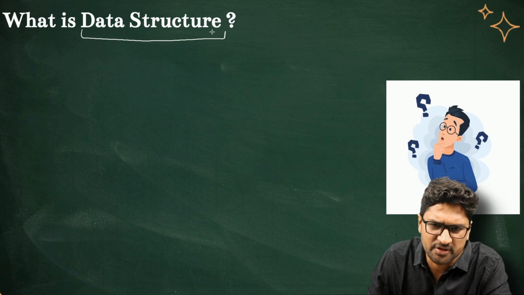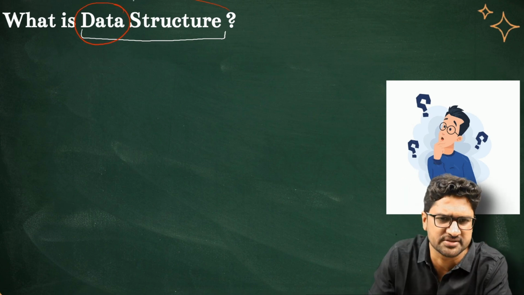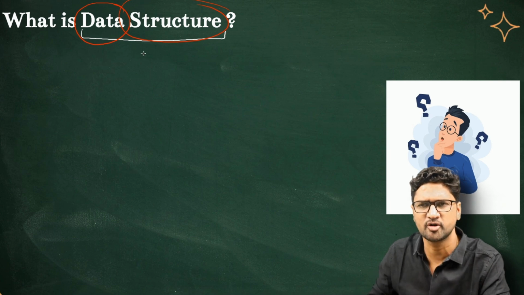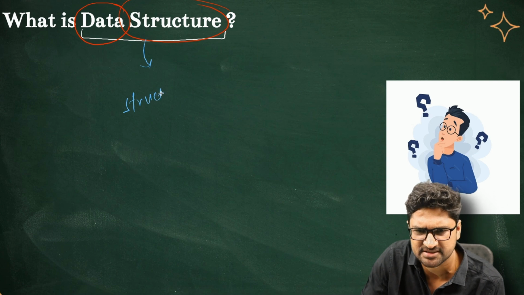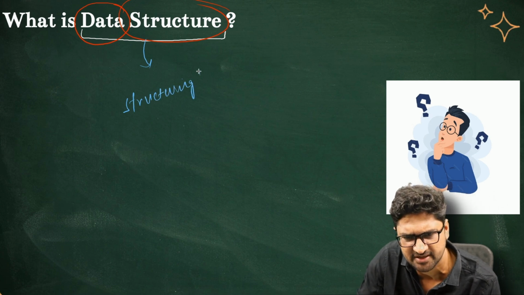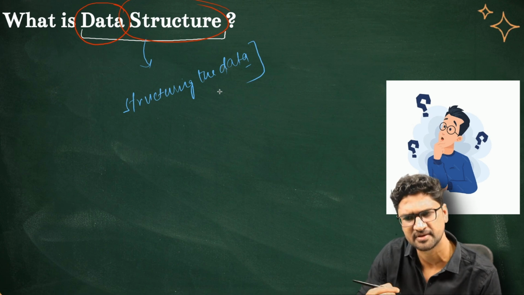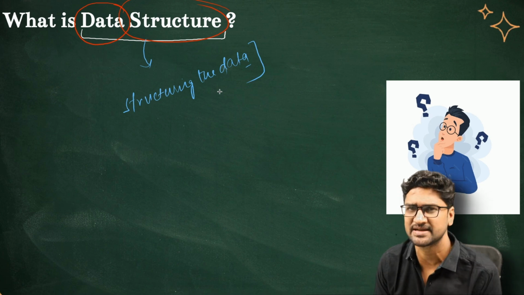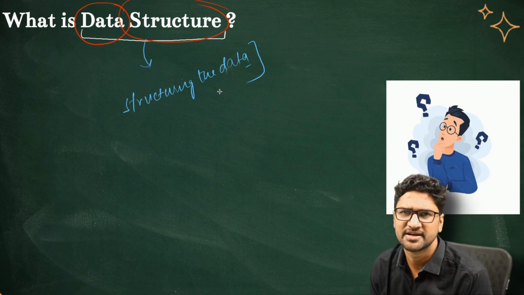Data structure, if I put it in very simple words, is made of two words: data and structure. So in very simple words, data structure is nothing but structuring the data. When you put the data in the right way, when you arrange the data in the right way, that typically is called data structure.